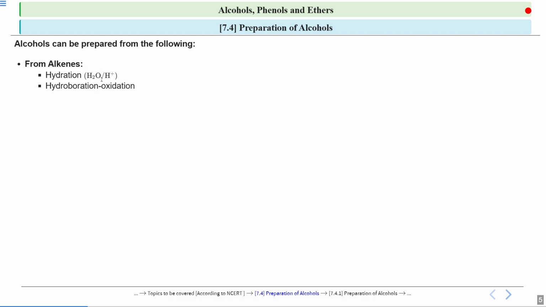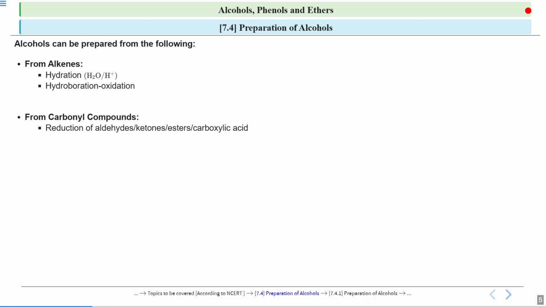Next is hydroboration oxidation. In this hydroboration oxidation, we will see how from alkene we form alcohols. Next we are going to prepare alcohols from the carbonyl compounds.